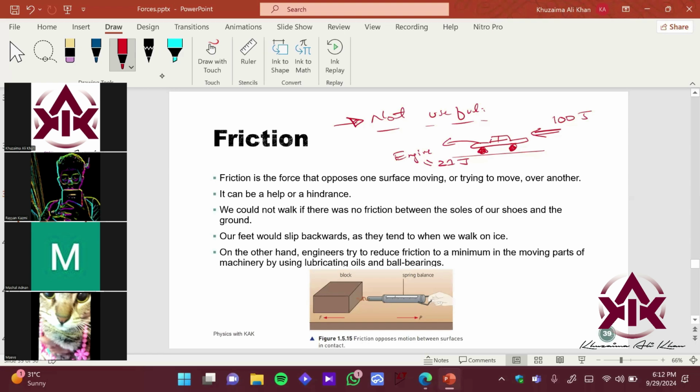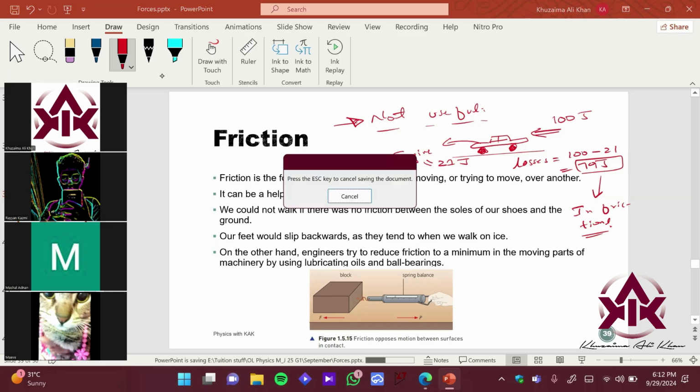So if you want to find the losses, how much energy is lost? That is 100 minus 21. So you lost approximately 79 joules of energy in friction, right? So over here, it is not useful, because you want your engine to give you an output almost closer to the input energy, right?